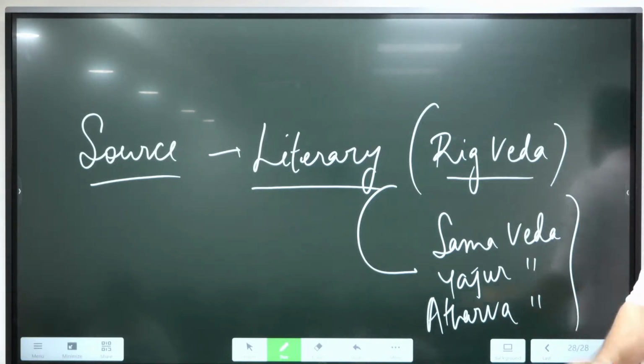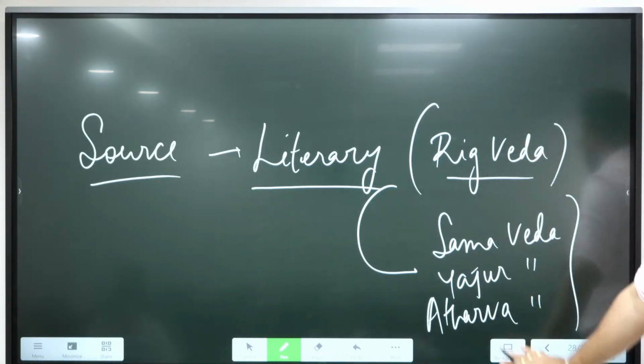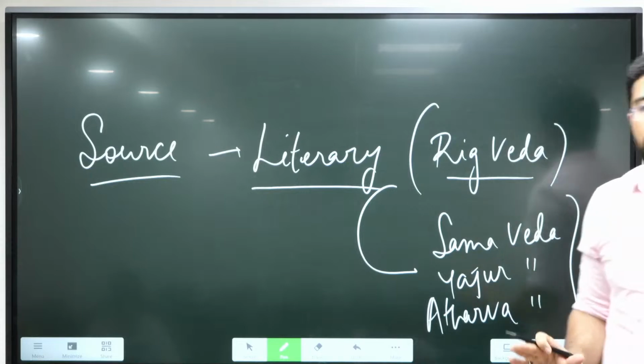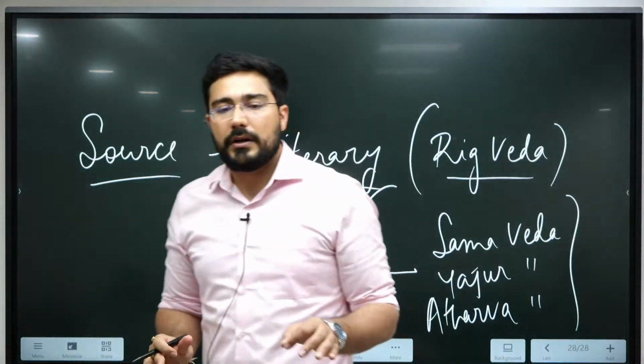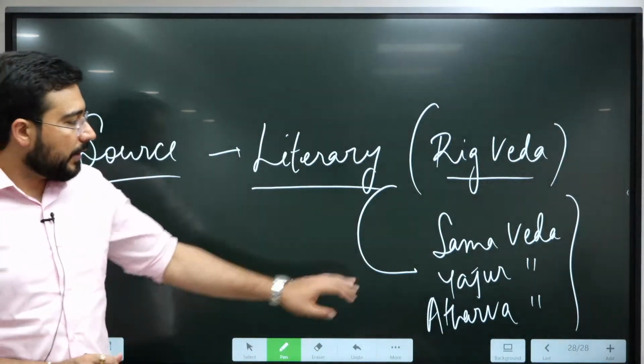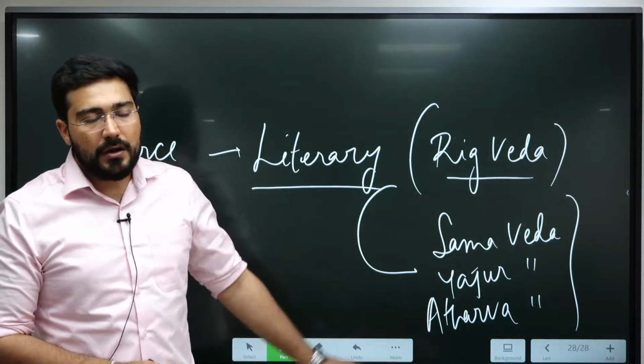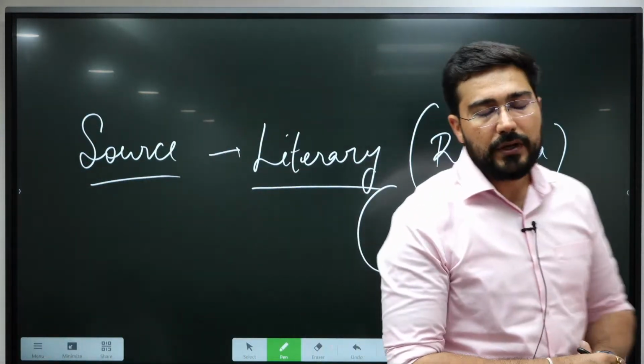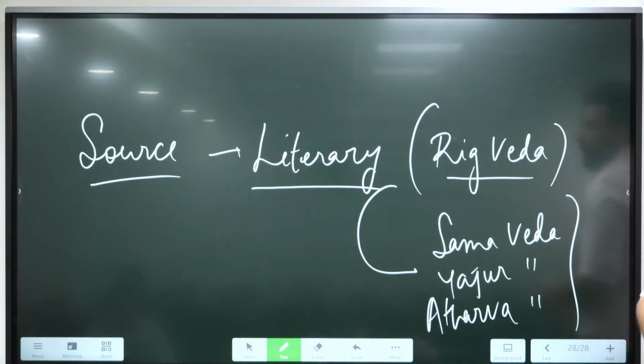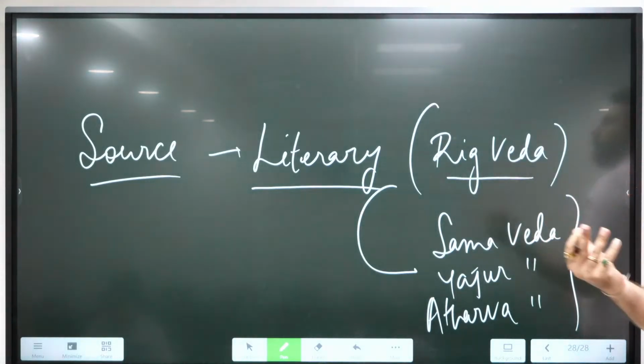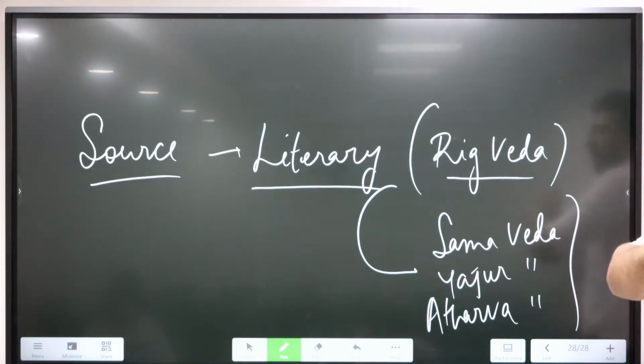This is how the sources are differentiated on the basis of the information they provide. Rig Veda provides information from 1500 to 1000 BC, and the remaining three from 1000 BC all the way up to 600 BC. So this is how the sources change from archaeology to literary.